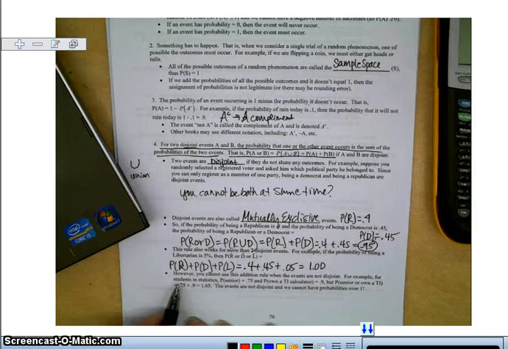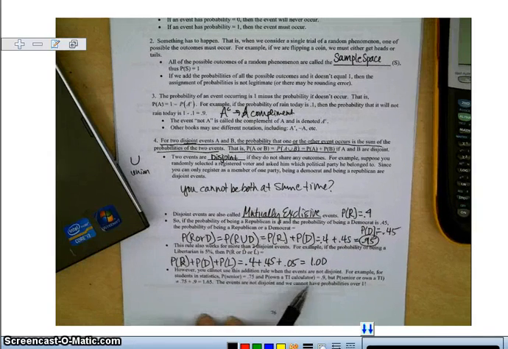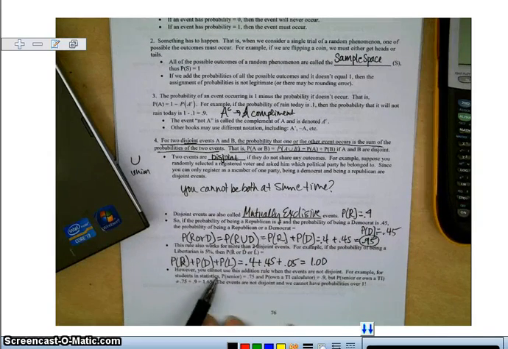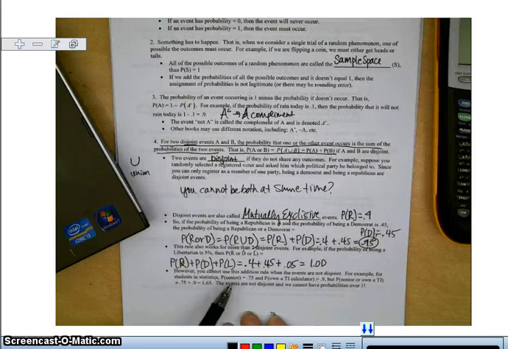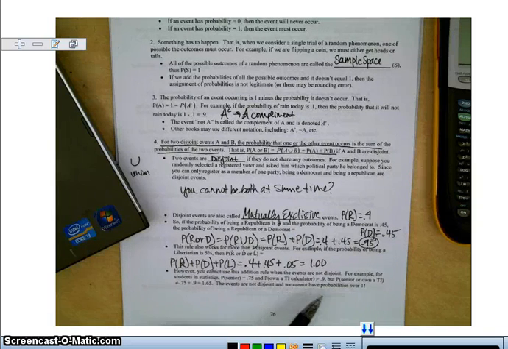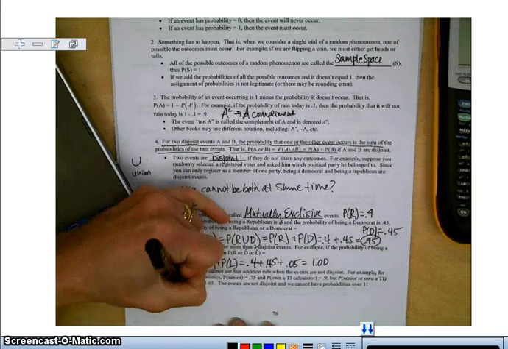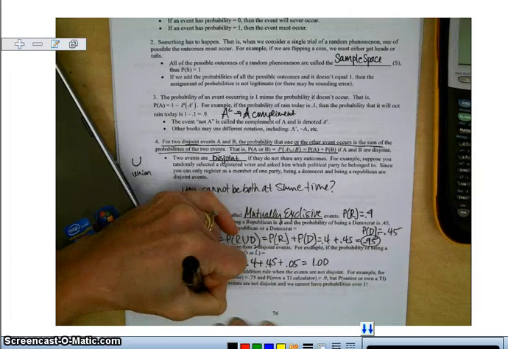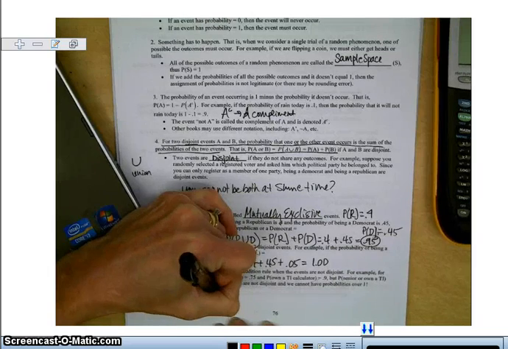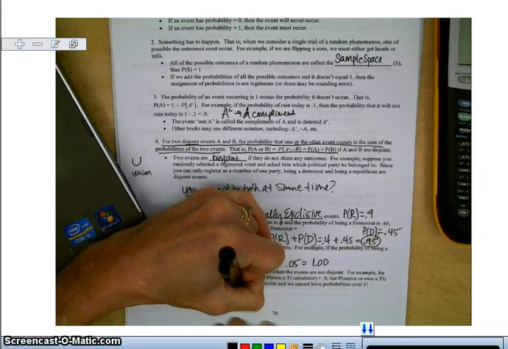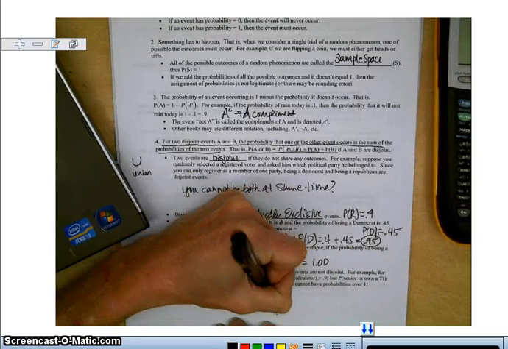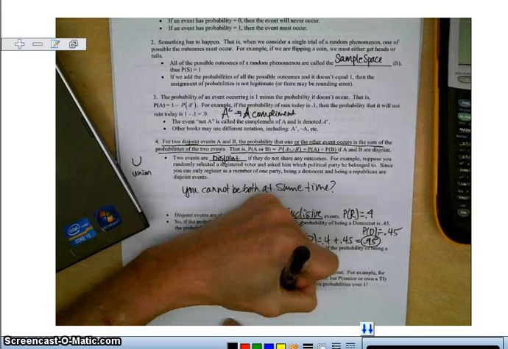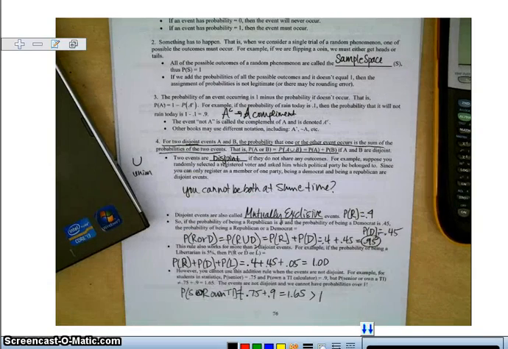So you cannot use this addition rule when the events are not disjoint. For example, for students in statistics, just think of in this class, the probability of being a senior is 75%, 0.75, and the probability of owning a TI is 90%, but the probability of a senior or owning a TI is not equal to 0.75 plus 0.9. Why not? Because that gives you 1.65, which is greater than 1, so it's not legal.